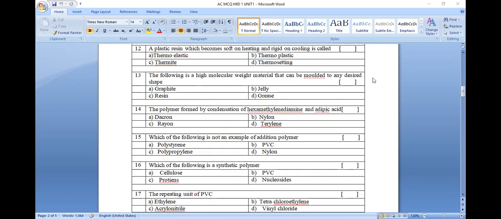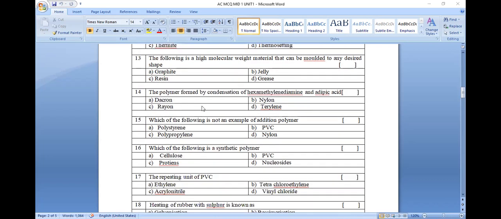Next, question number 14. The polymer formed by the condensation of hexamethylene diamine and adipic acid. When hexamethylene diamine is combined with adipic acid, it gives rise to nylon 6,6. Nylon 6,6 is known to be a fiber.